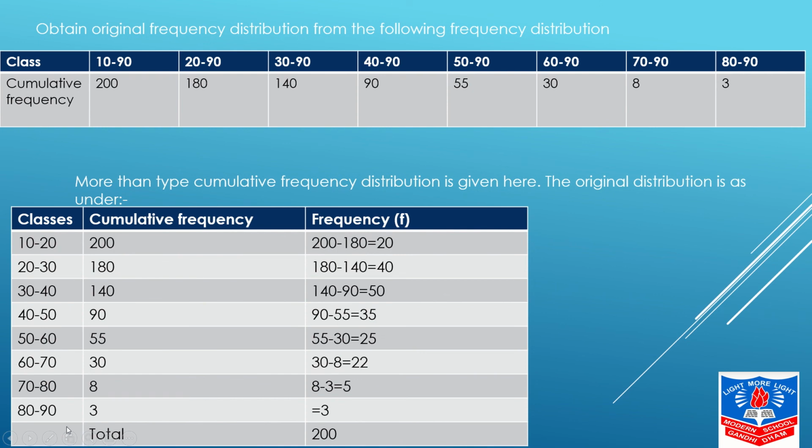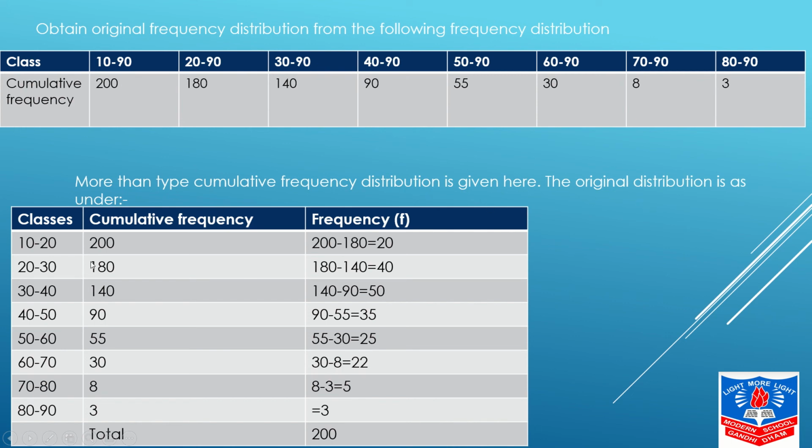Now, our next slide. It is to obtain the original frequency distribution from the following frequency distribution. Over here, it is more than type. Yes, because over here, total is given to you in the very first class. Yes, 10 to 90, 20 to 90, 30 to 90. Yes, देख के मालूम चल जाता है. It is more than type.